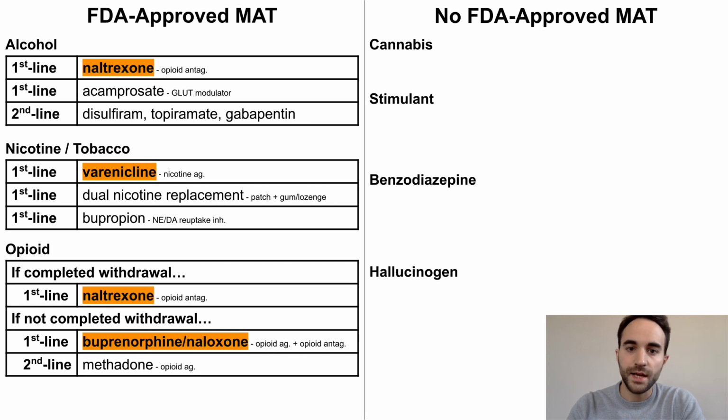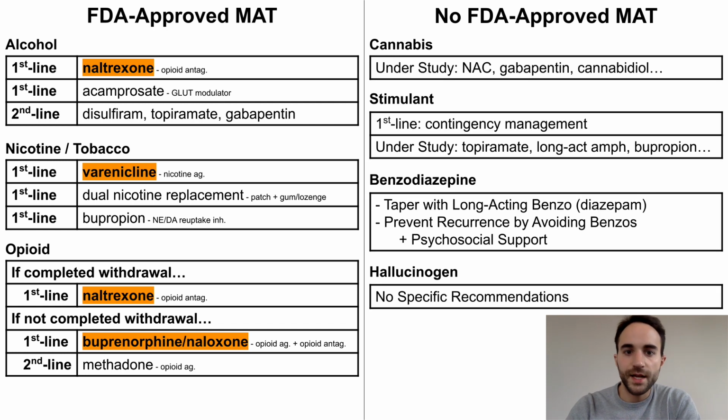You can use these tables as a reference, but at first, I would recommend only memorizing the first-line treatments highlighted here. Finally, let's briefly review the other substance use disorders without FDA-approved MAT. For cannabis, some treatments under study include N-acetylcysteine, or NAC, gabapentin, and cannabidiol.